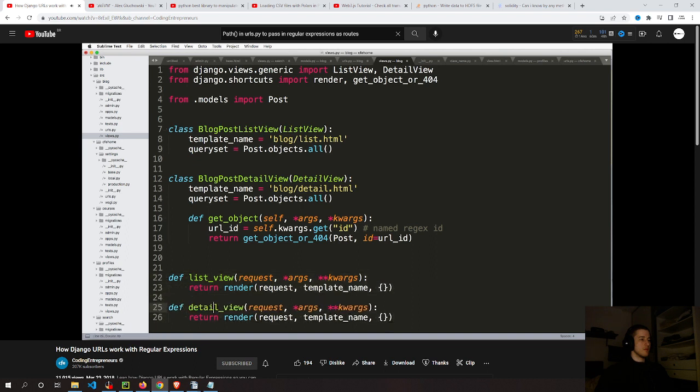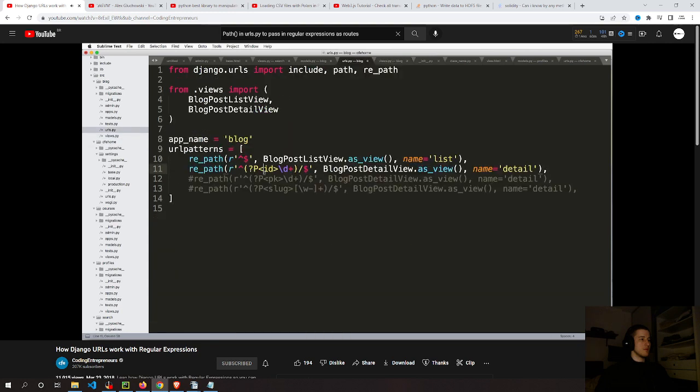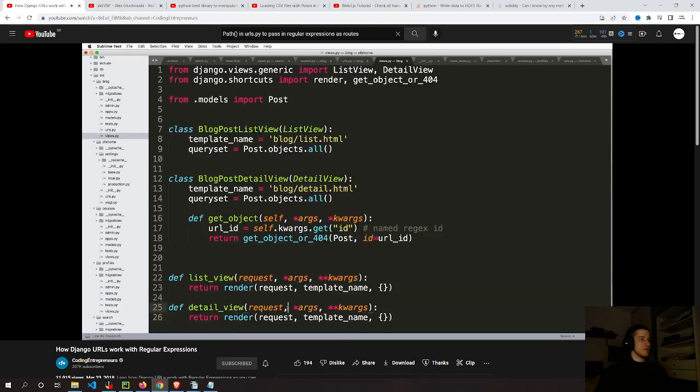Here's the detail view. But the biggest difference with this detail view is that it can actually pass in an argument here. It can pass in the URL's keyword argument or arguments, however many you have. You can actually pass those in to your function-based view here as the actual name itself. So in this case, it's ID.